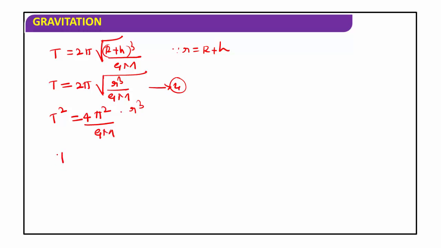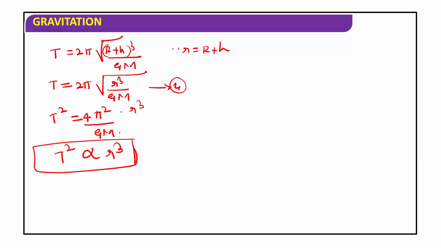Here the square of the time period of revolution is directly proportional to the cube of the orbital radius. r is the orbital radius of the satellite. When we square both sides of this equation, we get T square is directly proportional to r cube.